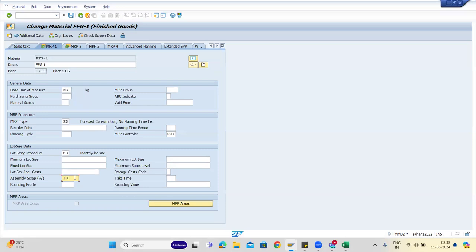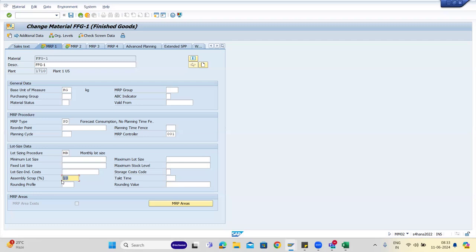Which means, because your required quantity is 100 kg, but when you do assembly, you are saying that at the time of assembly, I will have a 10% scrap. If the system creates as per the demand, like if your requirement is 100 kg and the system creates a 100 kg production order, then during the assembly there is scrap, so 10% will be scrap, which means